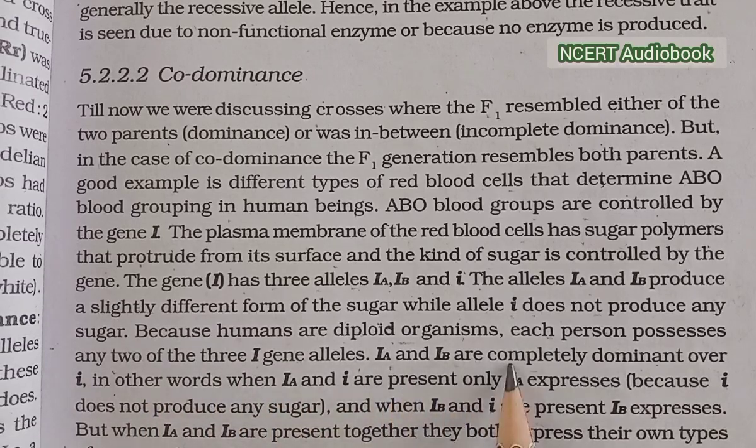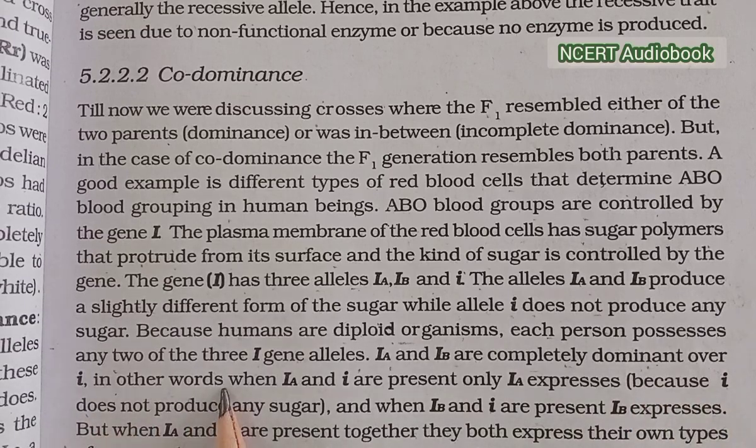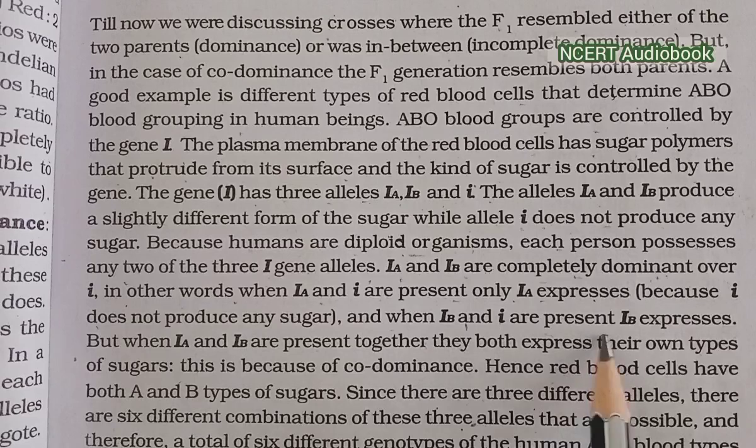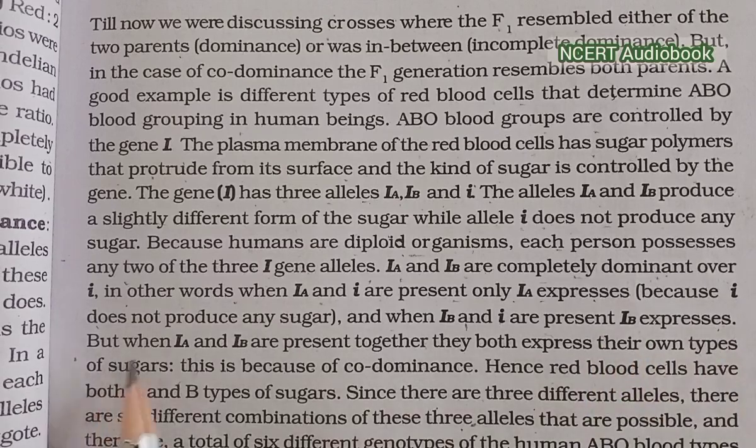IA and IB are completely dominant over small i. In other words, when IA and small i are present, only IA expresses, and when IB and small i are present, IB expresses. But when IA and IB are present together, they both express their own types of sugar.